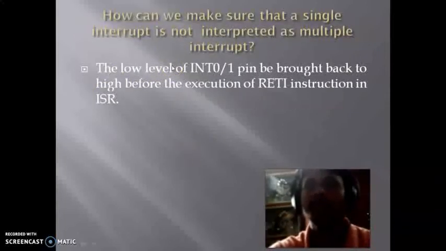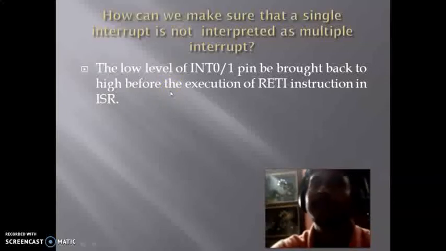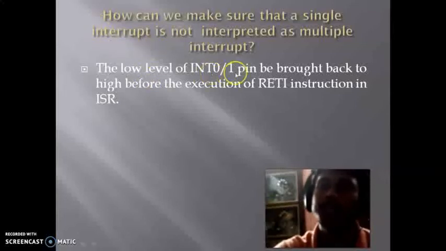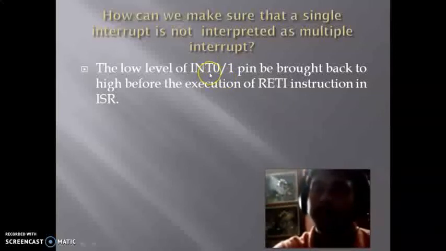Next, another question: how can we make sure that a single interrupt is not treated as multiple interrupts? The low level of the INT0 or INT1 pin must be brought back to high before the execution of RETI. That means before returning, INT0 and INT1 must be placed high. Otherwise, it will behave like an interrupt again. So we have to move it back to its high position, so that multiple interrupts cannot occur. That is the procedure by which multiple interrupts can be restricted.